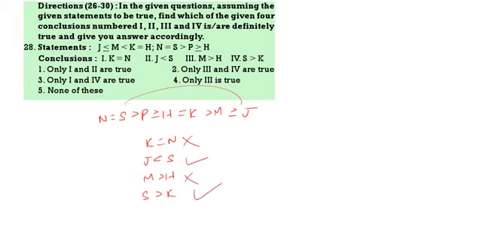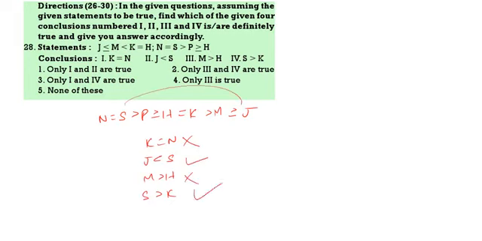U greater than or equal to X, X is equal to V, V less than W, R greater than or equal to T, T greater than Y, Y is equal to W. So U greater than or equal to X, X is equal to V, V less than W, W is equal to Y, Y less than T, T less than or equal to R. First one T greater than X, next R greater than V, third U greater than or equal to T, fourth X less than or equal to V. T greater than X follows. R greater than V also follows. U greater than or equal to T, the symbols have been changed. X less than or equal to V also does not follow. Only 1 and 2 follow, that means option 1.